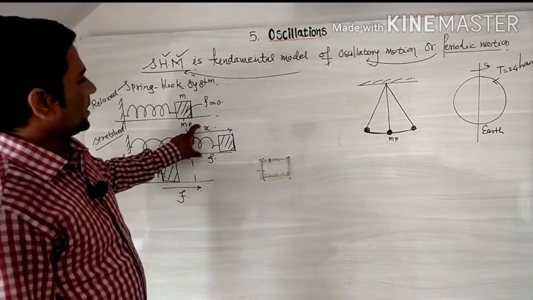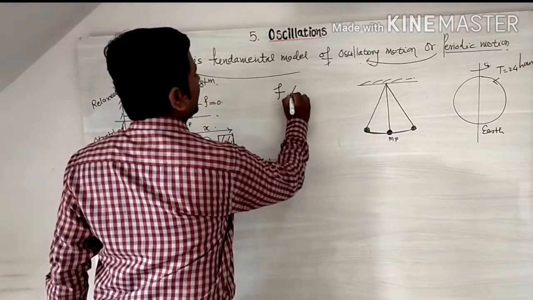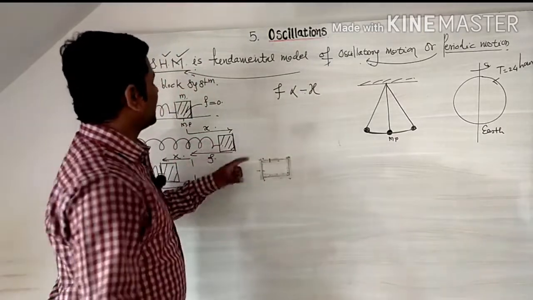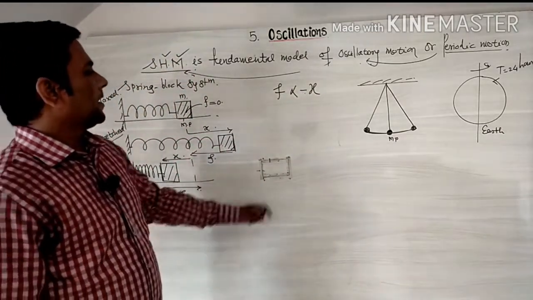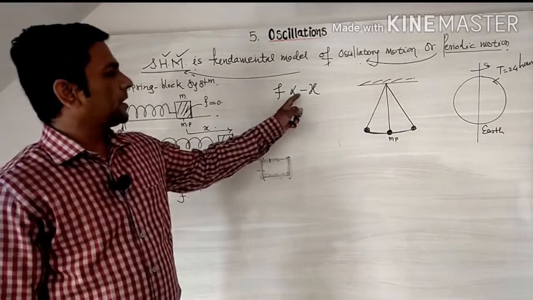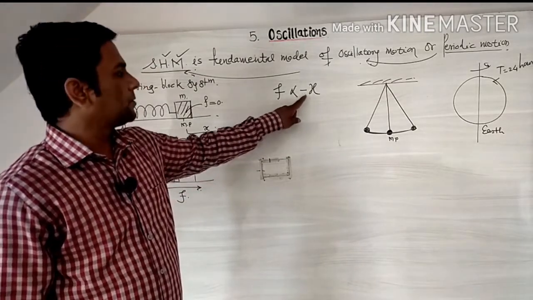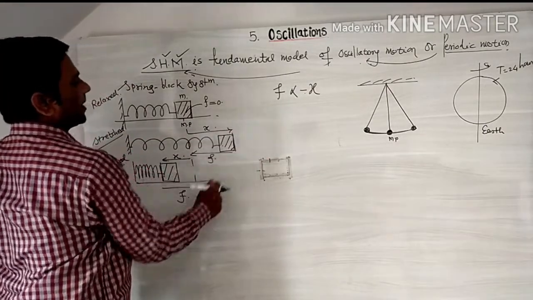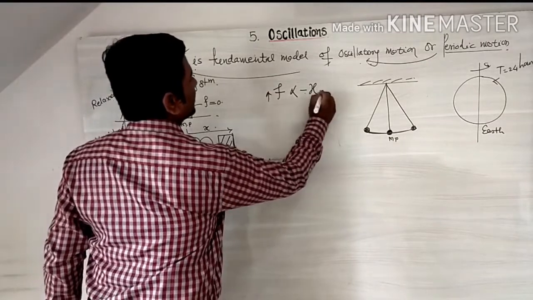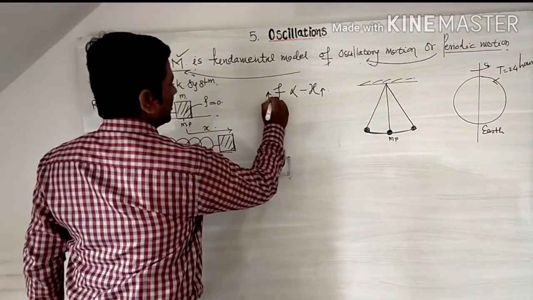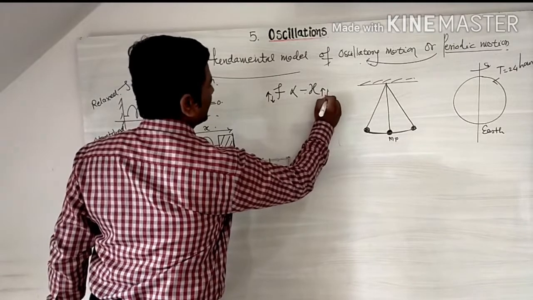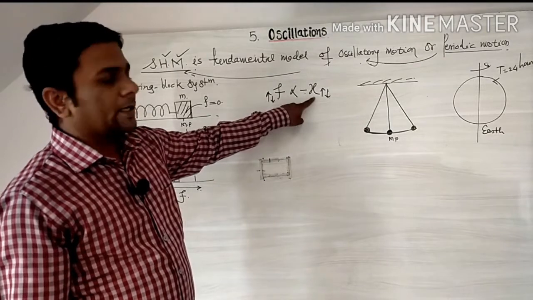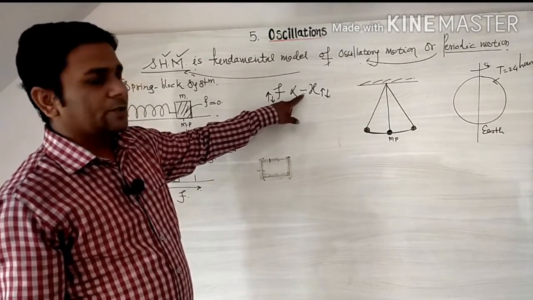We clearly see that the force and displacement are oppositely directed. The negative sign indicates that they are oppositely directed, and the force is directly proportional to displacement. Why is it directly proportional? If the block is stretched more, then what happens? The restoring force increases. Also, as the displacement goes on decreasing, the restoring force decreases. In this way we write directly proportional. So force and displacement are directly proportional and oppositely directed.